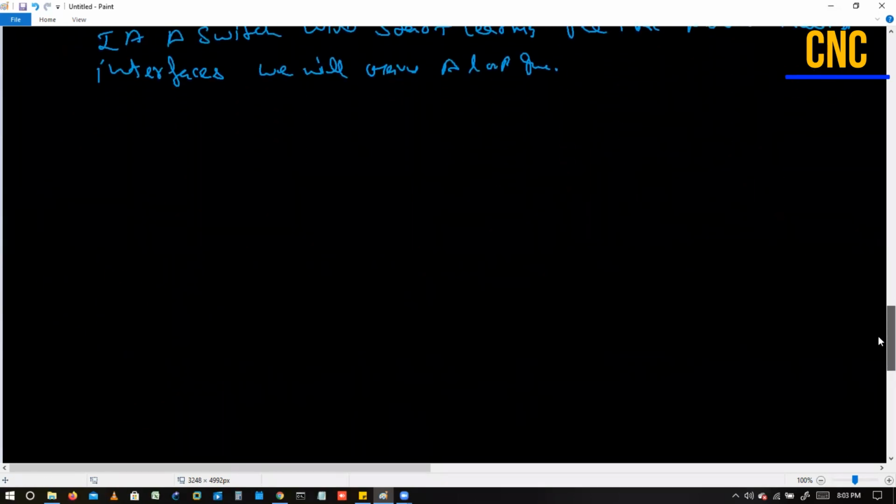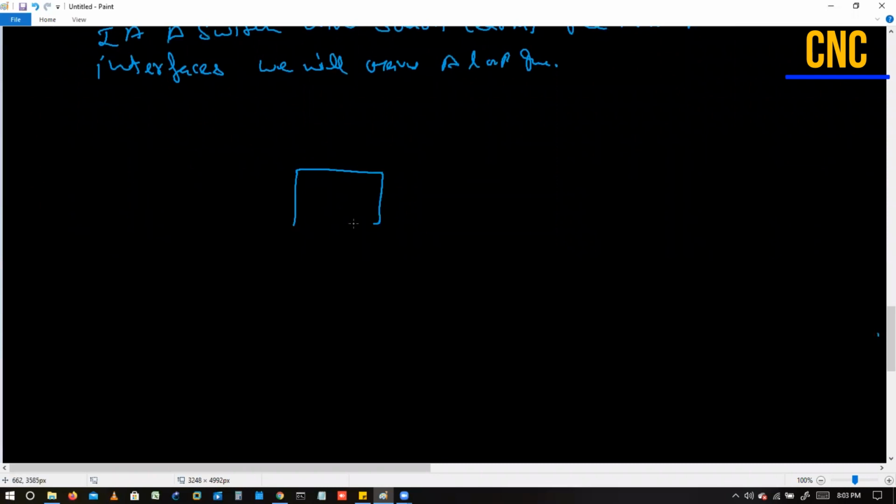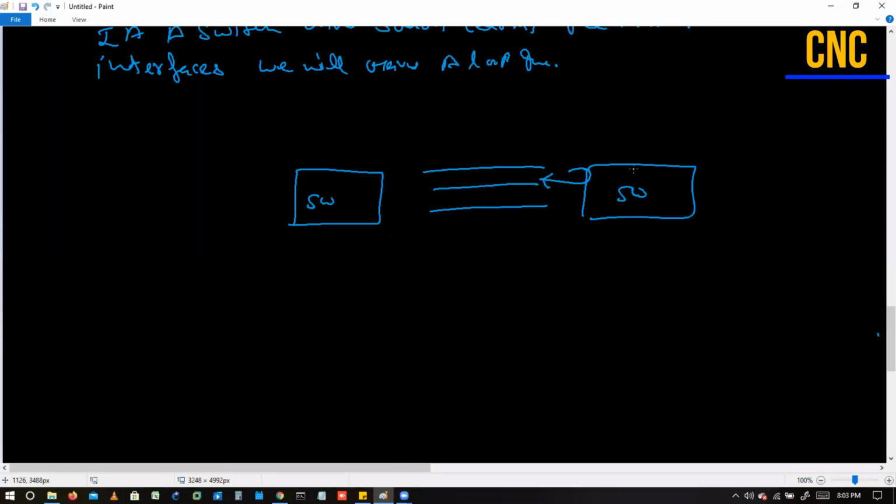Cool. Again, the same thing: we have a switch, we have another switch, and we have multiple links active in between these two switches. So definitely there will be a loop. If we have multiple links active at the same time, they will try to send the packet out here, and why will this switch not create the CAM table? So what happens in the background